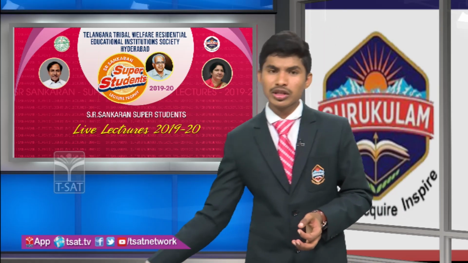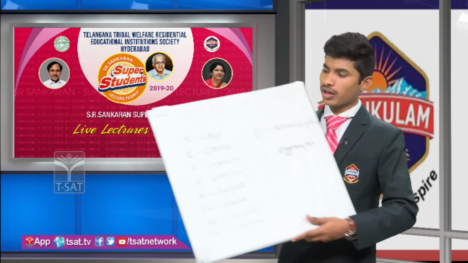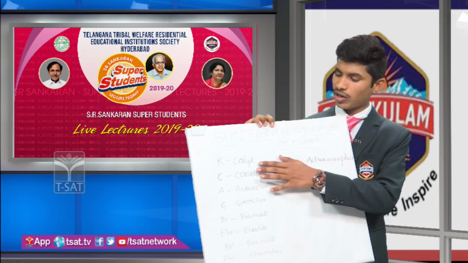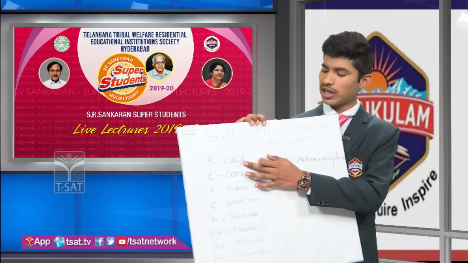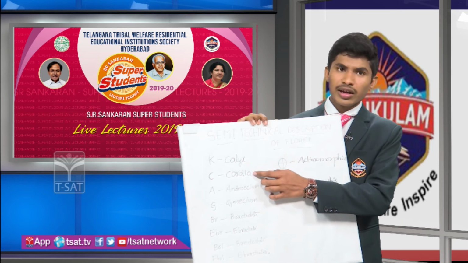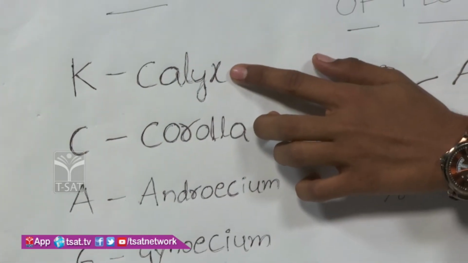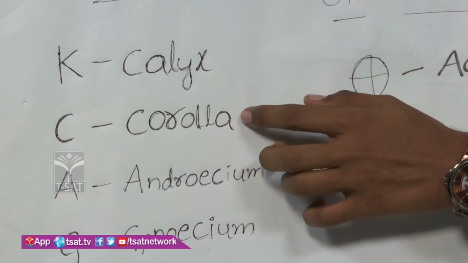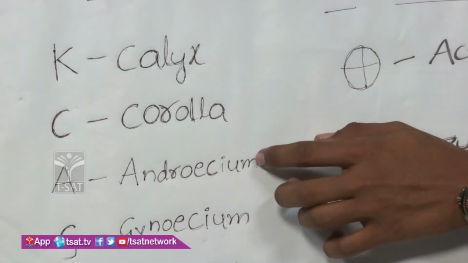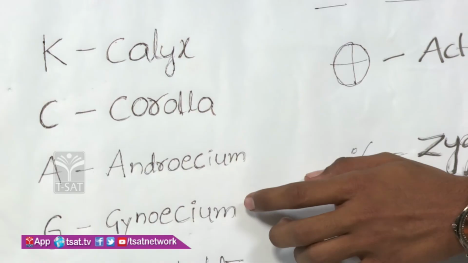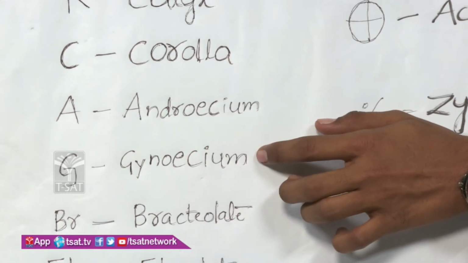Let us see the symbols of these. What is meant by corolla? It is a corolla. The calyx is indicated with K and the corolla is indicated with C, and the androecium, the male reproductive organ, is indicated with A, and the gynoecium, the female reproductive organ, is indicated with G.